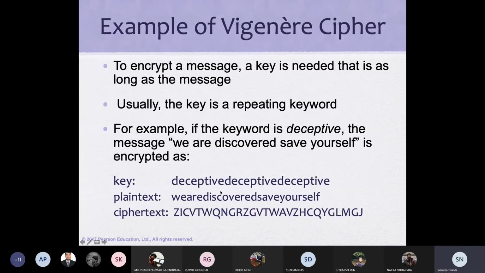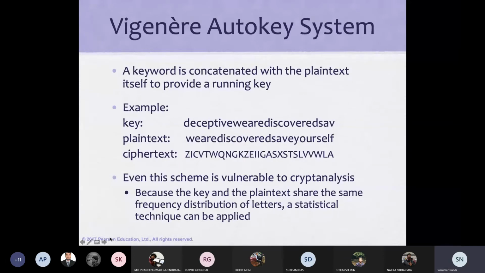So deceptive is 9 characters. They have to guess that the size of the key is 9. If they guess it, they can break the ciphertext into groups of 9, 9, 9, 9, 9. And finally, they crack it by best guessing each and every alphabet of the key. It is not difficult; it is able to be broken. That's why, for the Vigenère cipher, another option came up, called the autokey system.